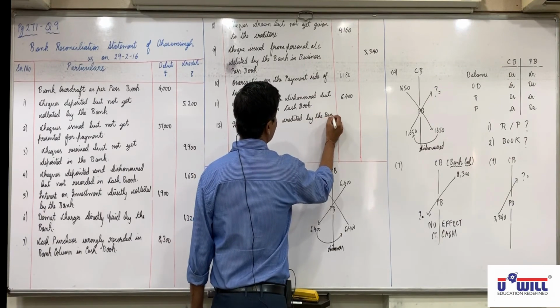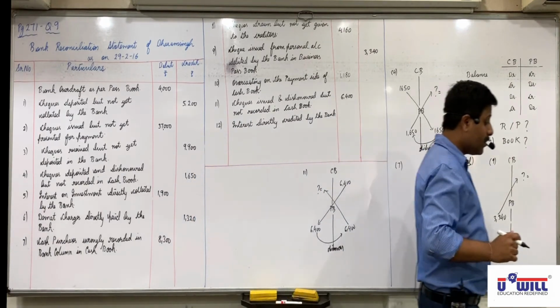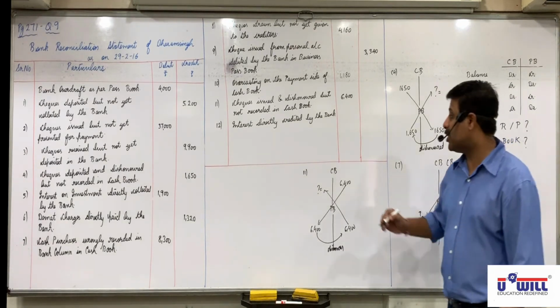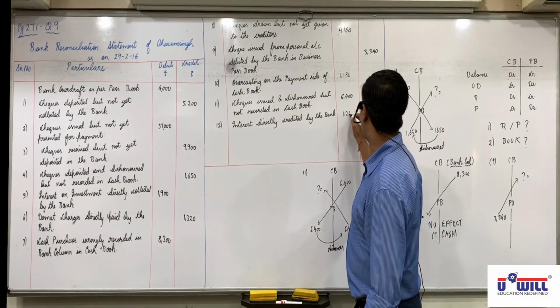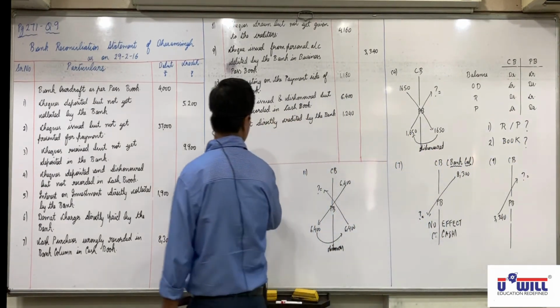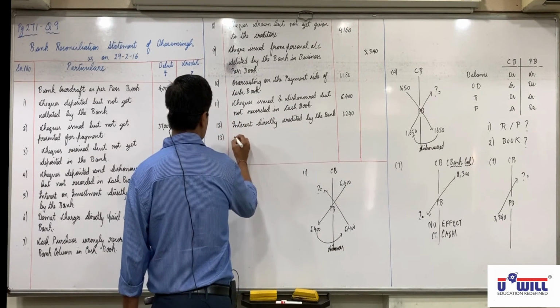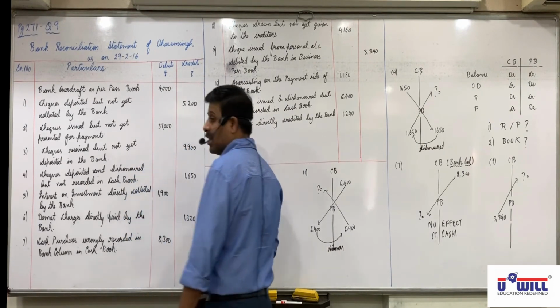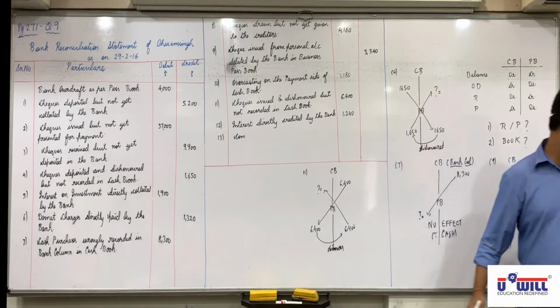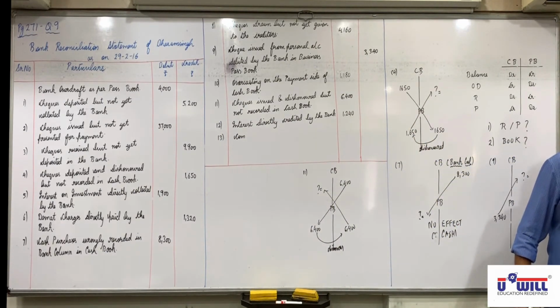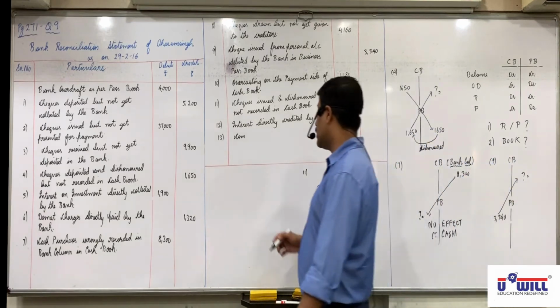So 1240 is credited in passbook but not debited in cash book, so debit in DRS. And also commission is debited in passbook but not credited in cash book, so credit in DRS.